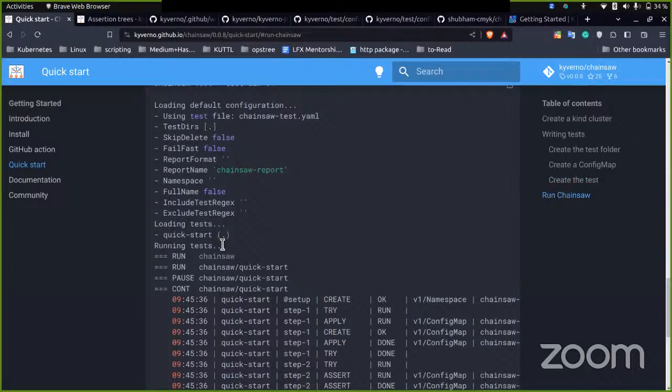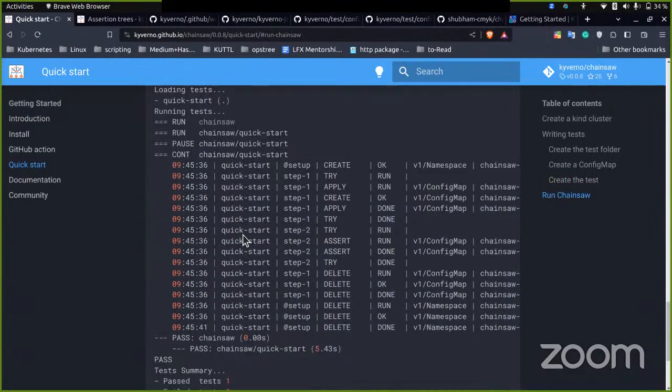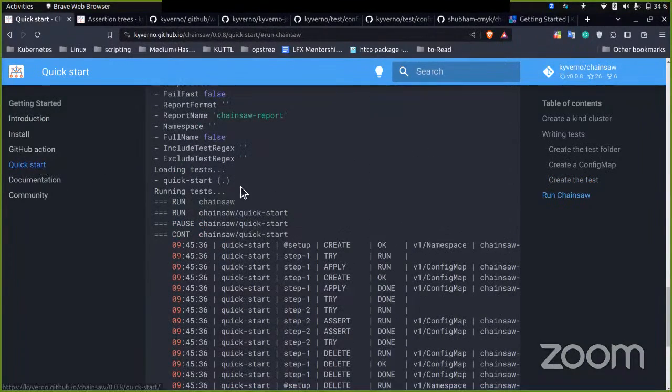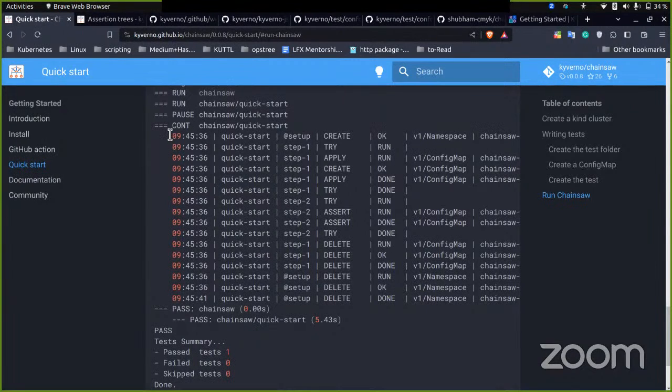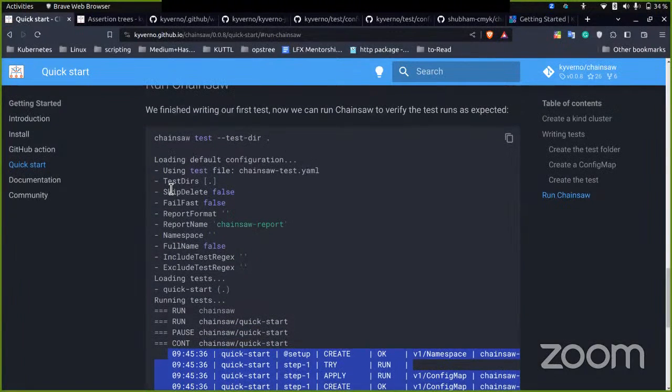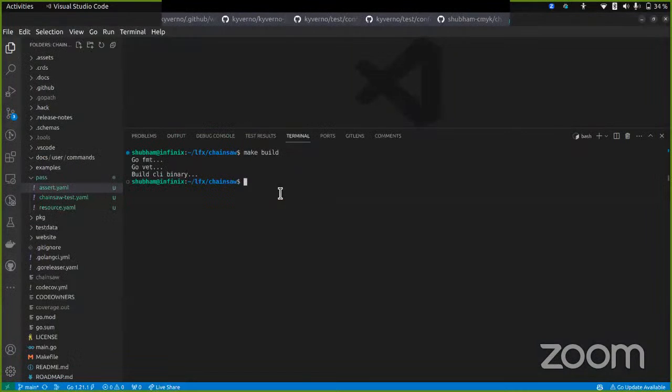So all of the default values would be used, like the default timeouts, and we have lots of things like whether we need to continue on failure, like skip, delete, fail fast, report format, and like that. Let's go over here and just quickly run our test, and let's see what we could do.